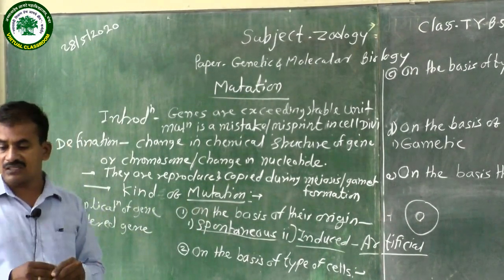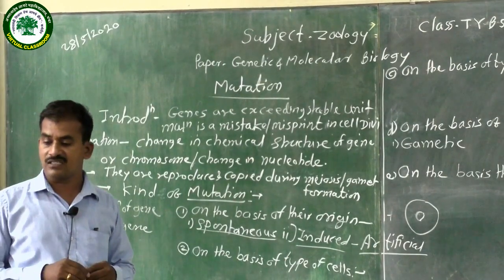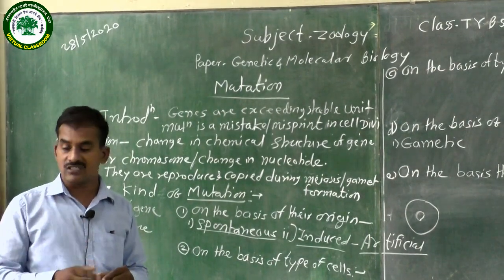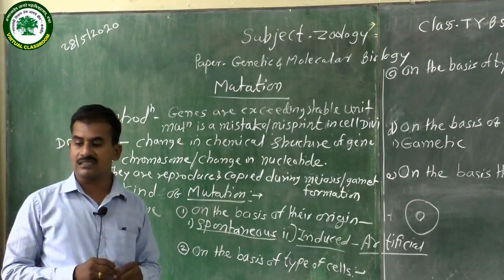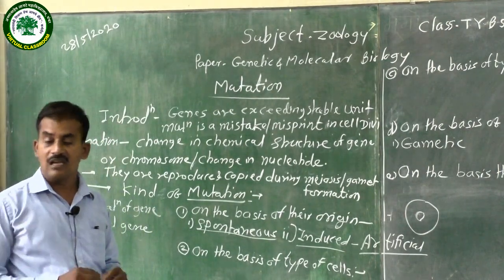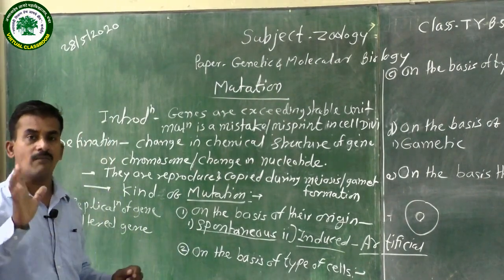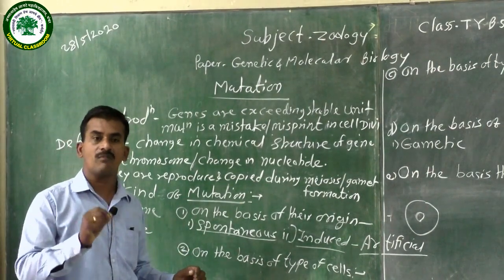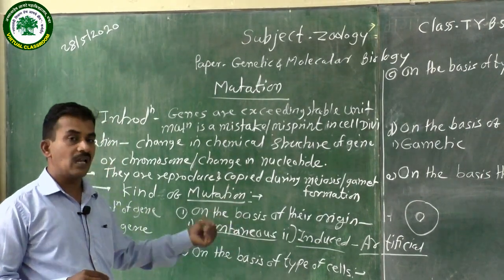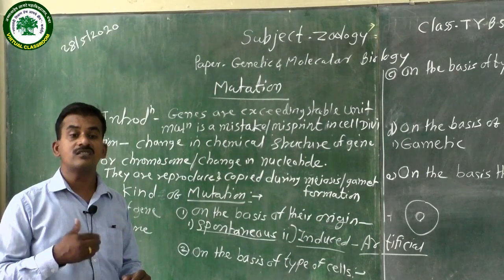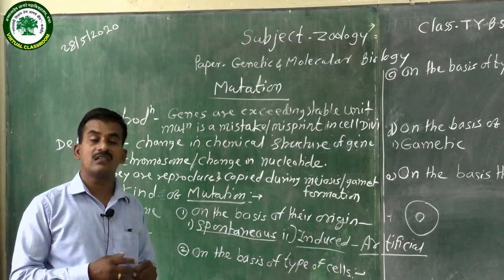What type of change occurs in induced mutation? Generally they provide radiation, such as cosmic rays and ultraviolet rays, and at that time changes happen. An example is ultraviolet rays or X-rays. The scientist Muller showed that X-rays were first treated on Drosophila. Drosophila melanogaster is a fruit fly, and these flies were treated under laboratory conditions with X-rays, and the gene changed.